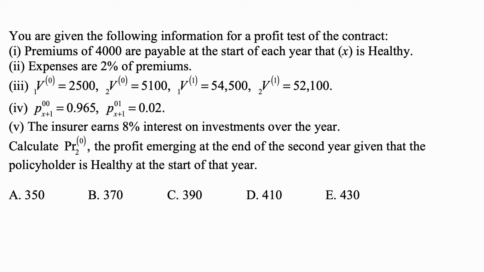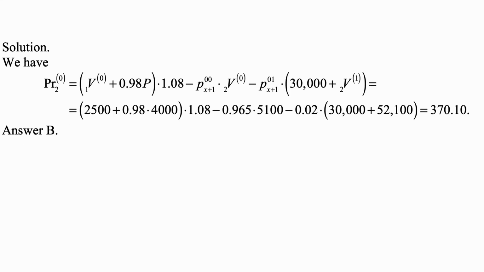5. The insurer earns 8% on investments over the year. Calculate profit emerging at the end of the second year given that the policyholder is healthy at the start of that year. And here's a solution.